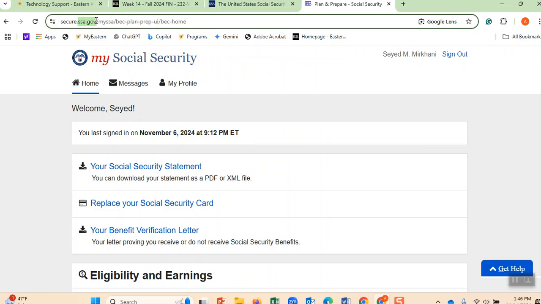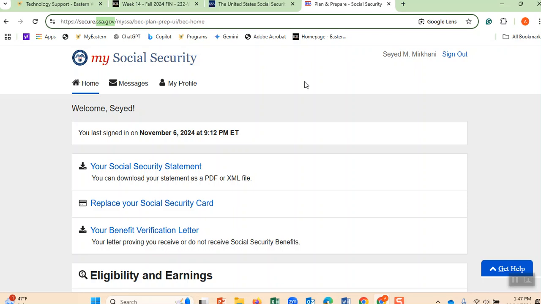We all have a Social Security account, and it is a great idea for the students to go and look at their own Social Security website and see what it is. You shouldn't give your code to anybody, just for yourself. And this is how it looks.